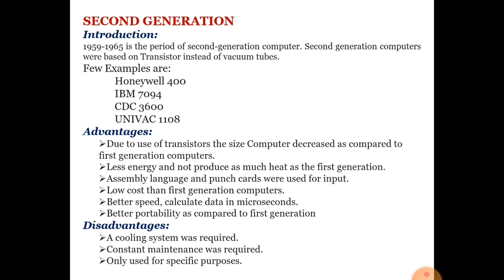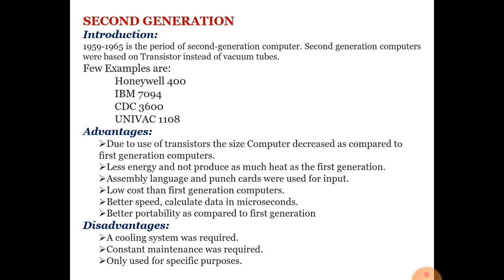What are the disadvantages of the second generation computer? Cooling system was required, because nowadays also computer requires a cooling device, AC, because when we operate for a long time, our computer system will heat up, then can crash the memory. So normal temperature of computer system using is 29 to 35 degrees Celsius. After that, if your computer system gets too much heat, your memory, your electronic circuit can be crashed, can burst.